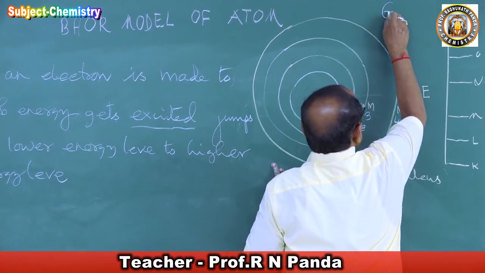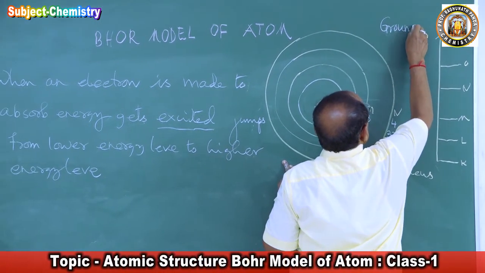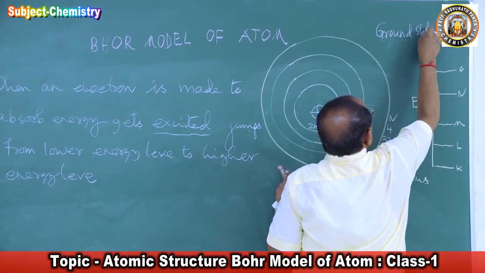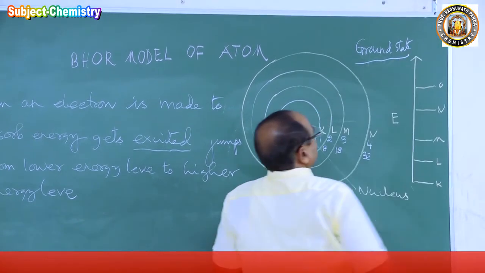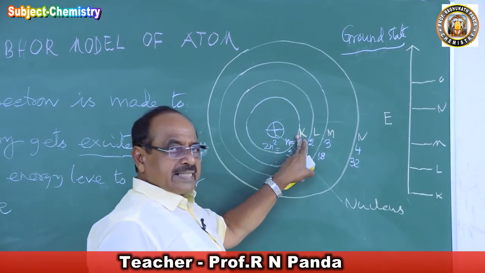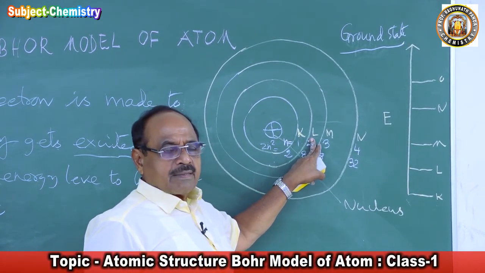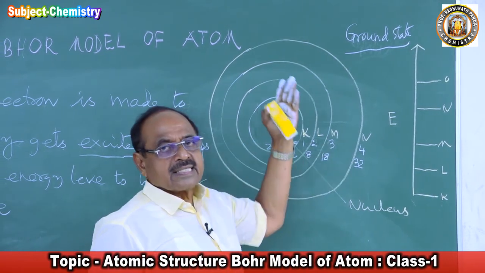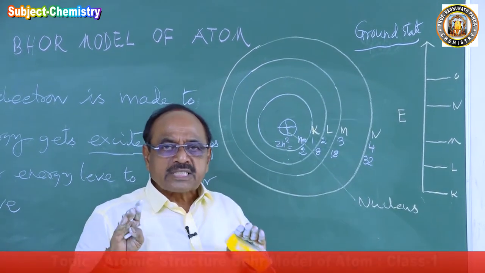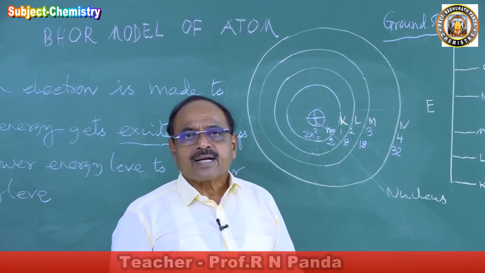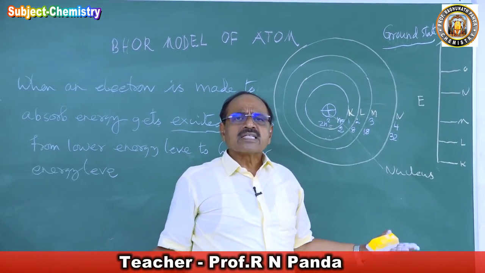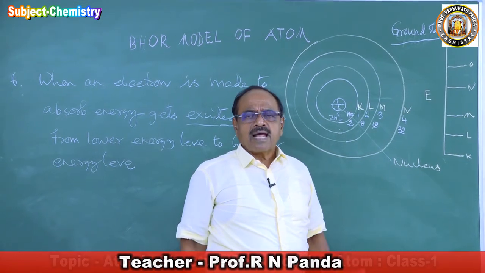When the electron is moving in its own cell, that is called the ground state of the electron. When the electron is moving in the K cell, it is in its ground state. When the electron is moving in the L cell, it is in its ground state. When the electron is moving in the M cell, it is in its ground state. So in the ground state, like me standing on the ground, I am very stable.